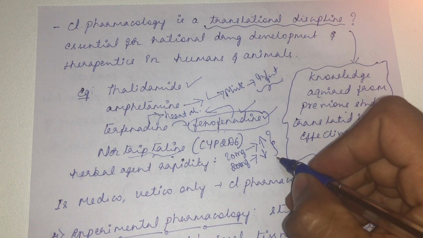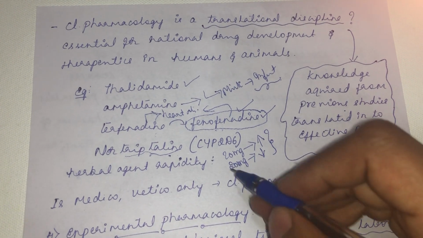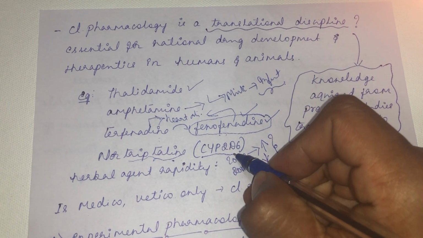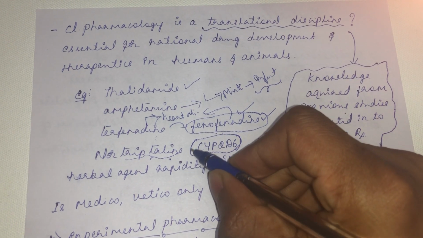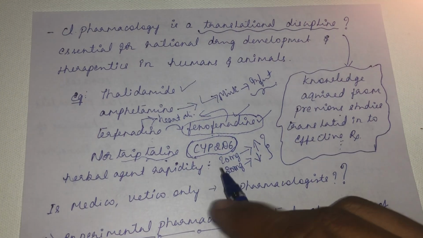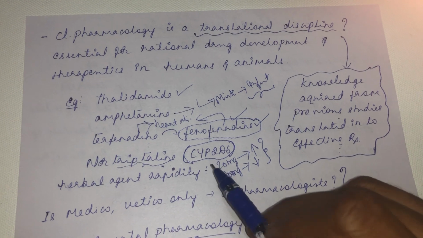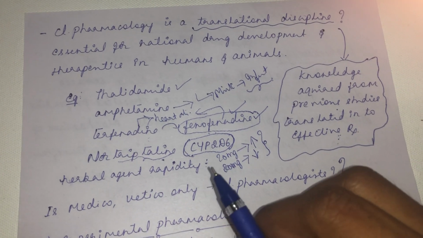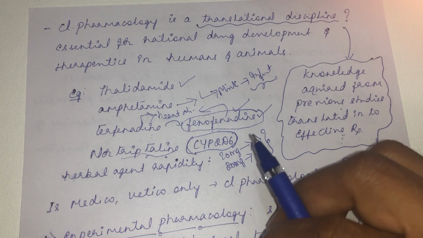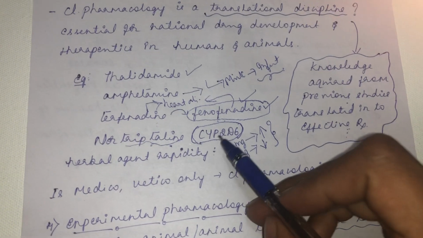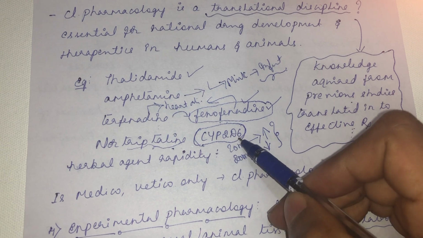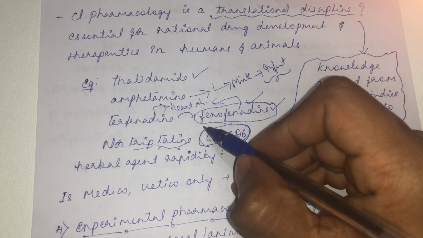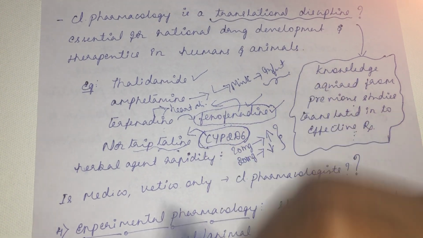This variety in the response of patients was related to the enzyme CYP2D6. So what is this enzyme? In subsequent classes, you will get to know about the cytochrome enzymes. For the time being, a cytochrome enzyme is an enzyme needed for the metabolism of drugs. Such is CYP2D6. It is one of the enzymes involved in the metabolism of nortriptyline, right?